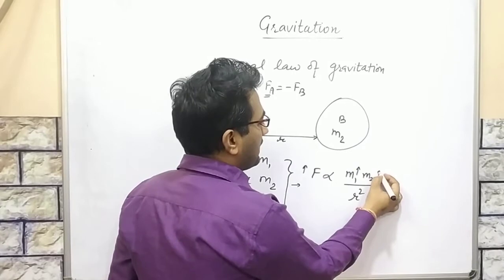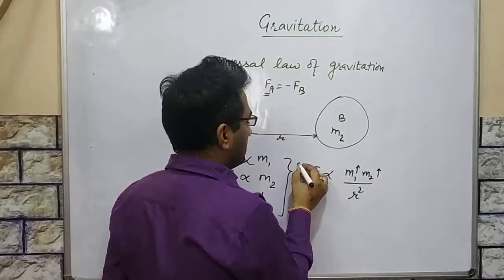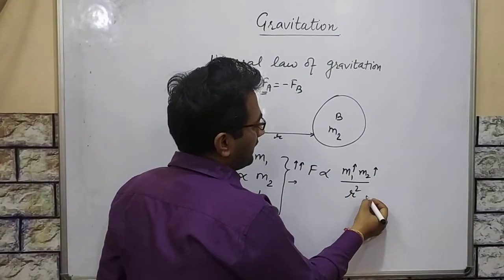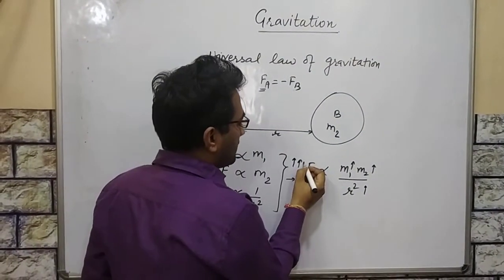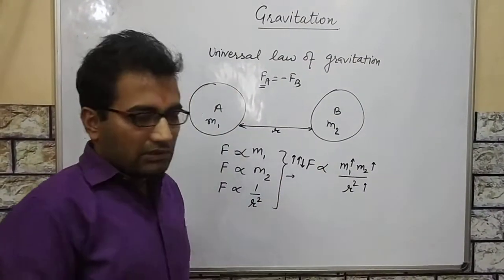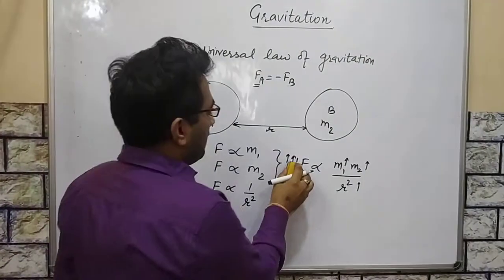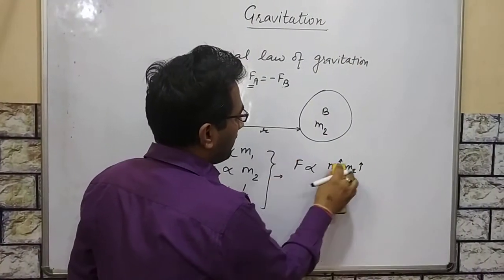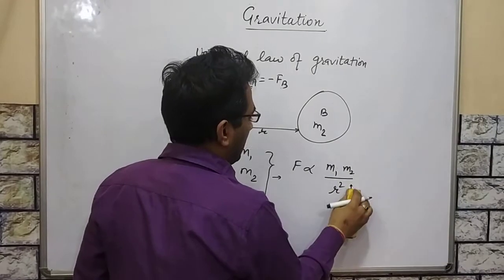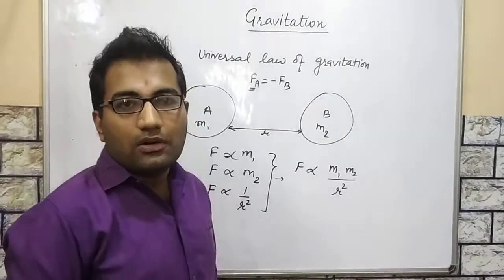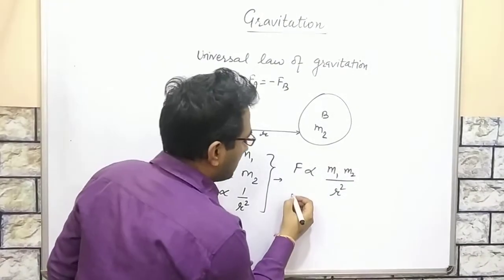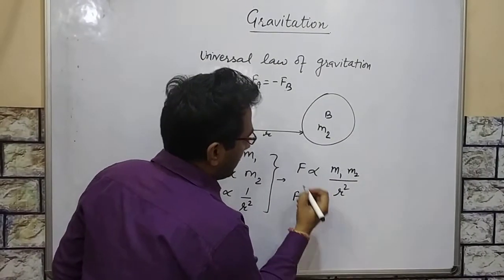If we increase m2, the force will also increase. But as we increase r square, meaning as we increase the distance, the force will decrease. So this is the relation between F, m and r.